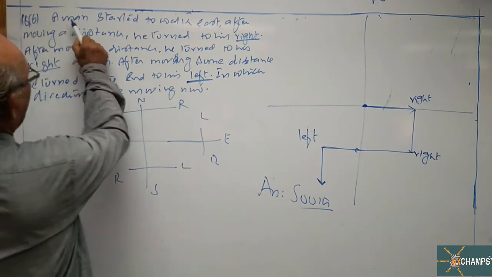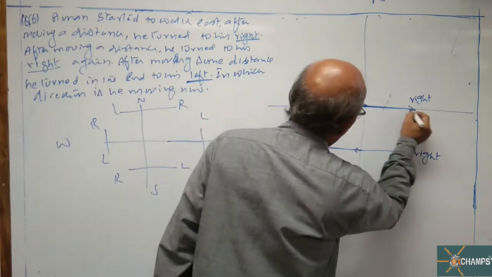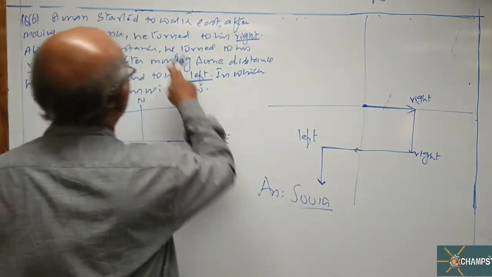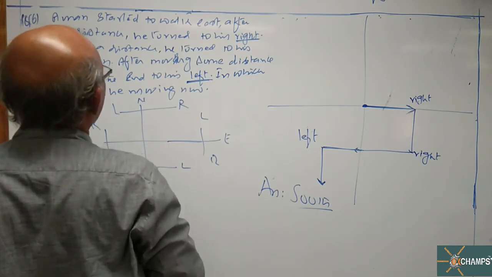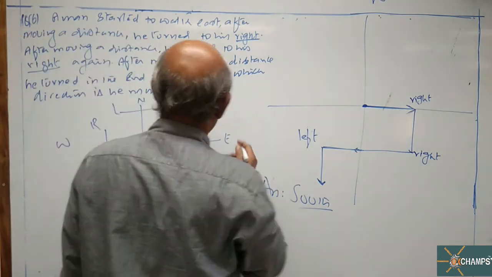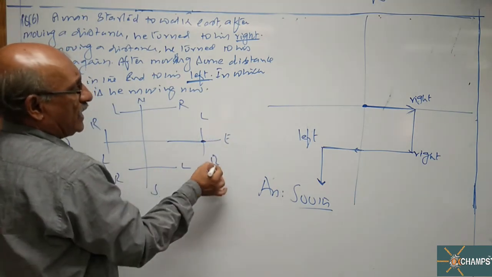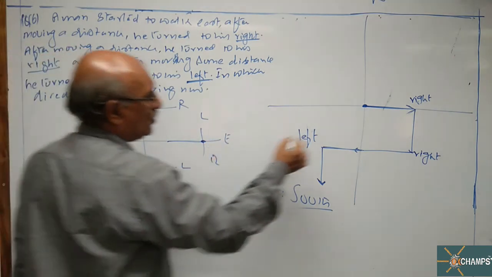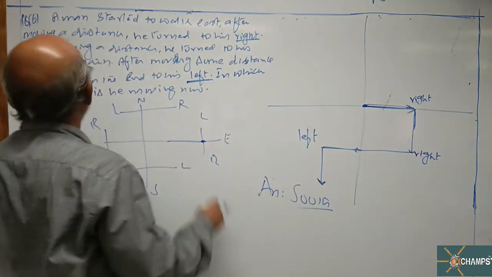Look at the question, sir. A man started to walk east, so this is the starting point. Towards east he is moving. After moving a distance, he turned to his right. Look at this small picture, this is for idea. Right hand side of east is south, so he turned towards the south.